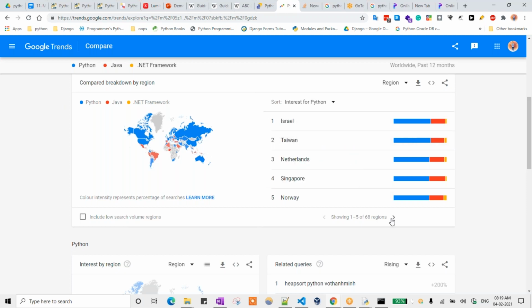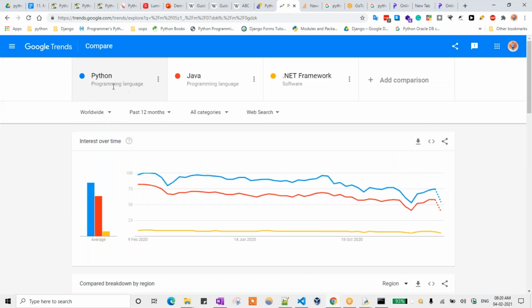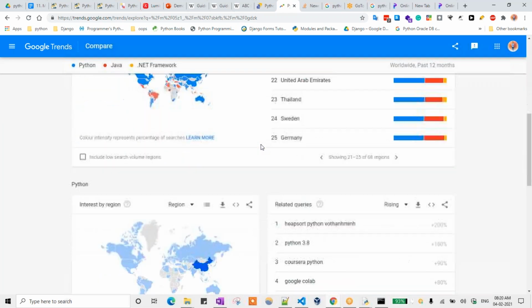So Taiwan, you can see all the reasons, 68 reasons are there. We can search for all the reasons. Go to Google Trends and compare. You can search for a particular element. Just for comparison purposes, what is the major language right now in the trending? I'm giving Python, Java, .NET, whatever it may be. You can give any other programming language also, no problem.